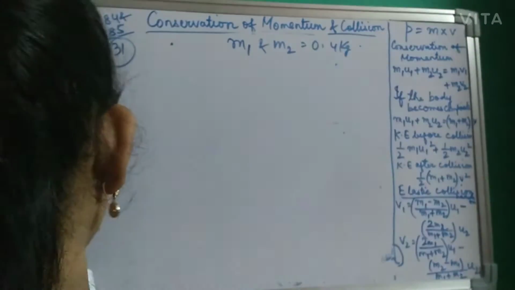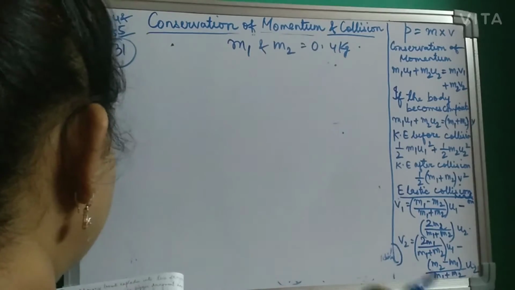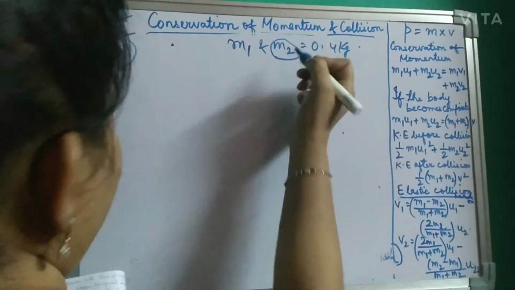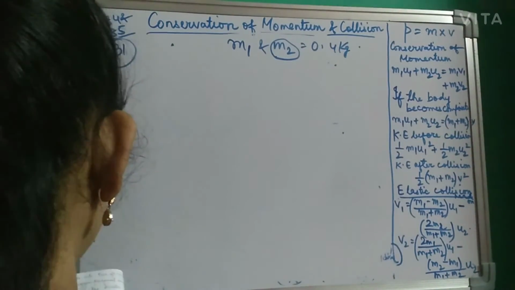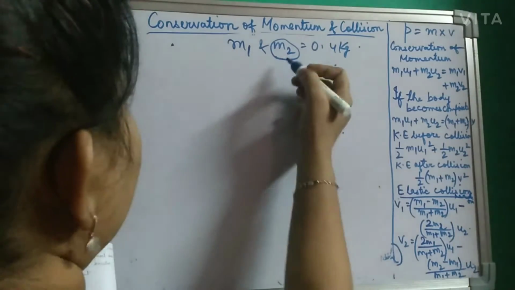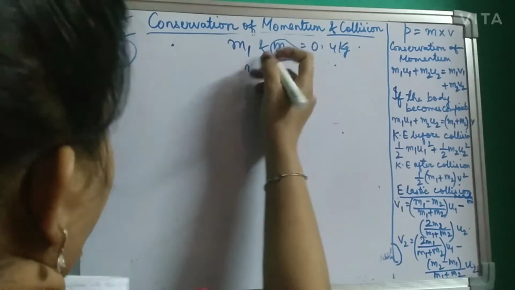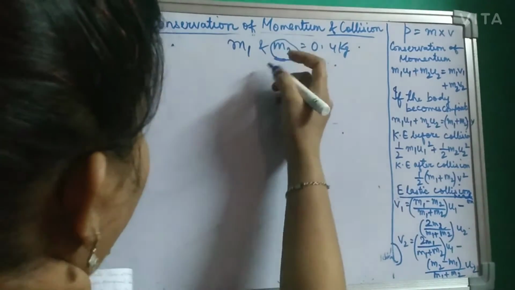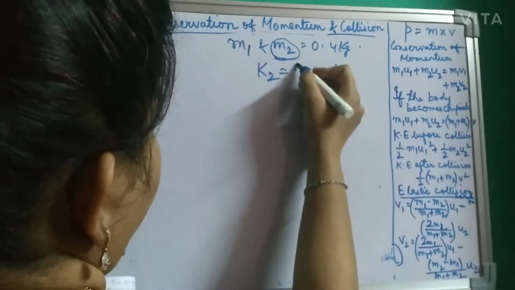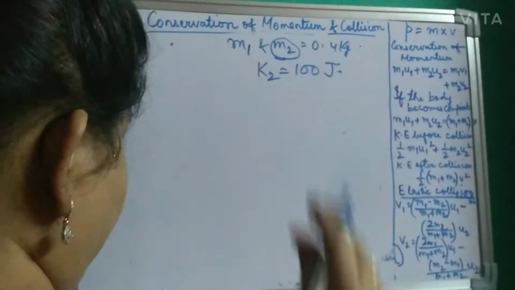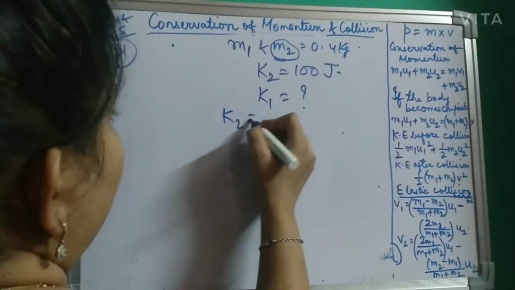What else is given? If the bigger fragment has kinetic energy, let us take that this is the, into two fragments of masses 0.5 kg, right? So let us take the bigger fragment as M2. It's given that the kinetic energy of the bigger fragment is 100 joules. You are asked to find the kinetic energy of the smaller, so you have to find K1. Very easy. Now, K2 is given as 100 joules.